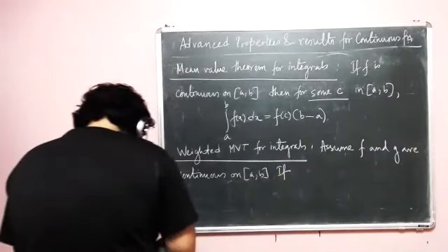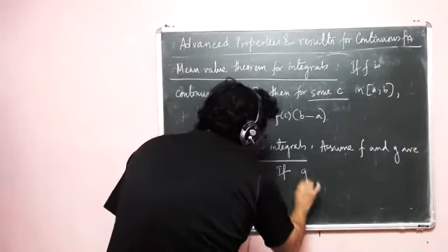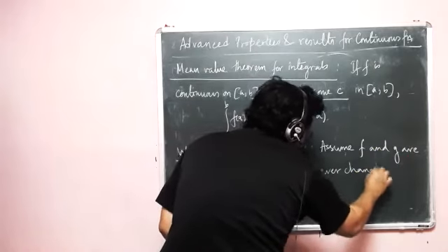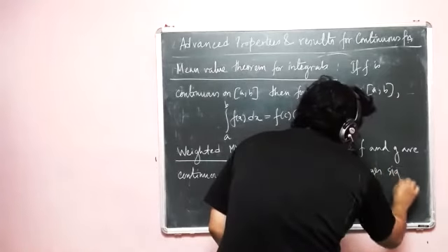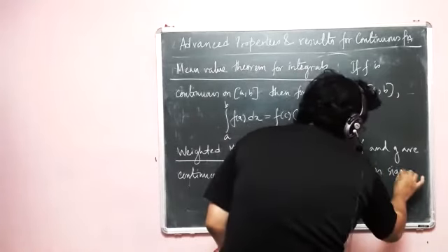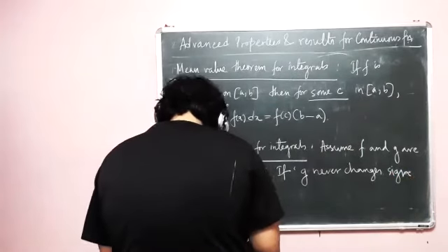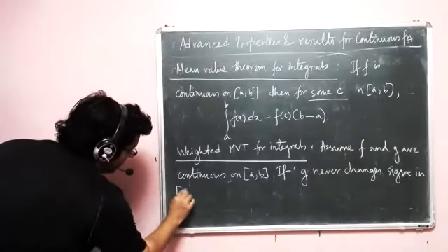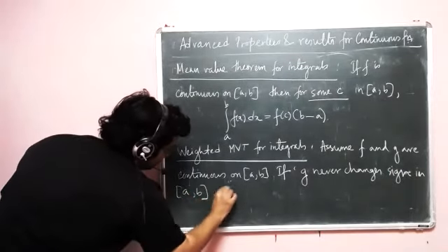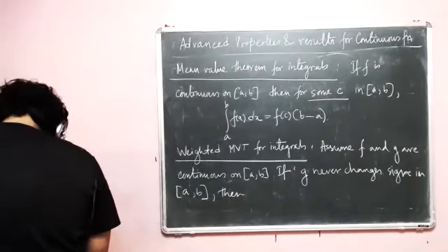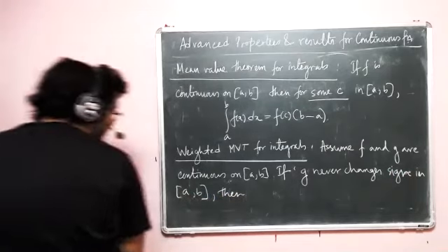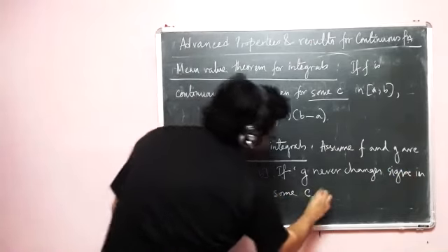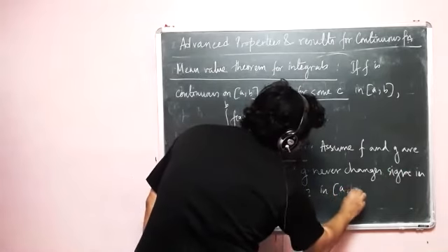If, and here comes the important part, if g never changes sign in closed a comma b, then again for some c in closed a comma b,